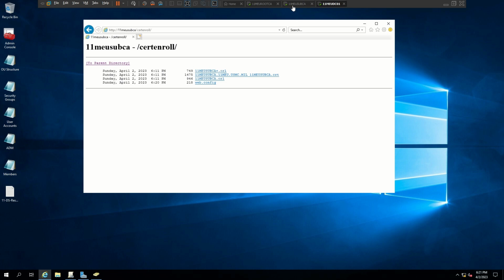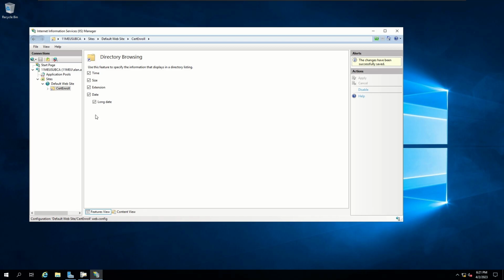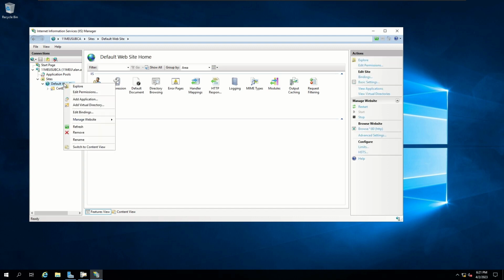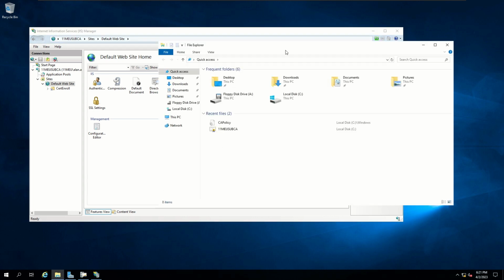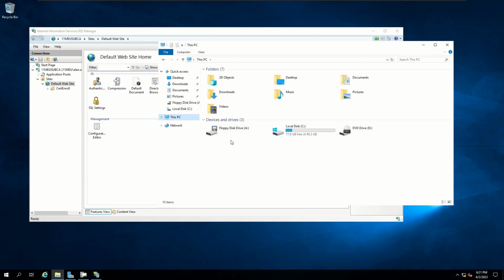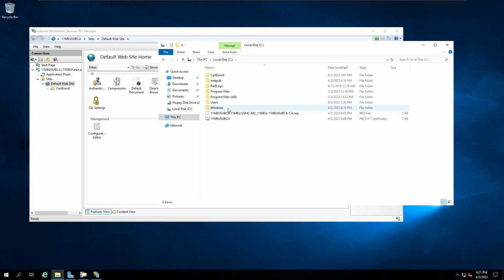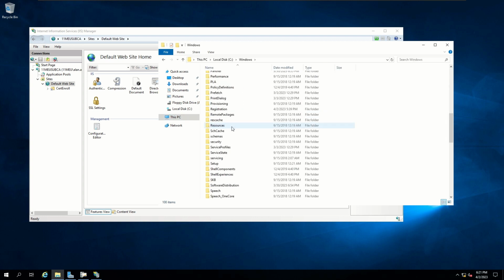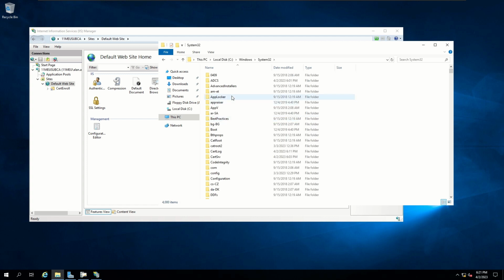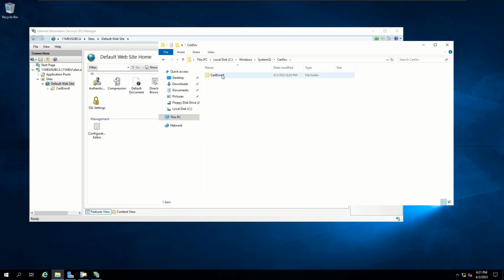So, for example, if I went to my SUBCA and went into that path that I typed in when I did my Default Website under Add Virtual Directory, in that path I put C drive, Windows, System32, CertSrv, CertEnroll. This is the path that I put when I did my Add Virtual Directory, and these are the files that are in there.